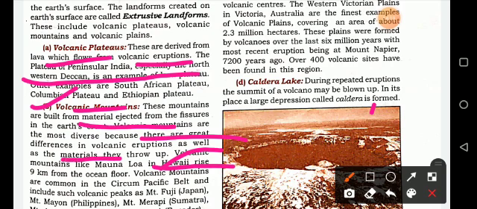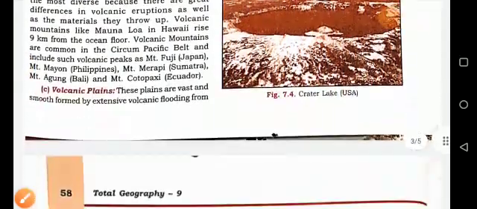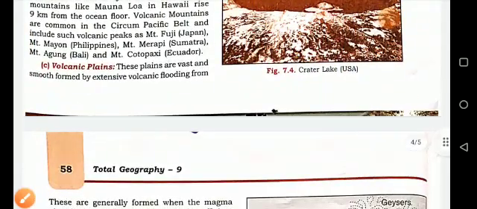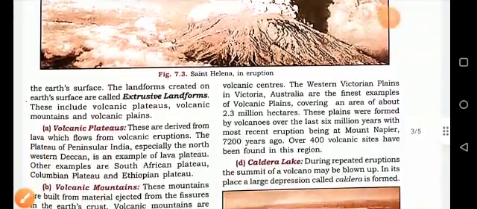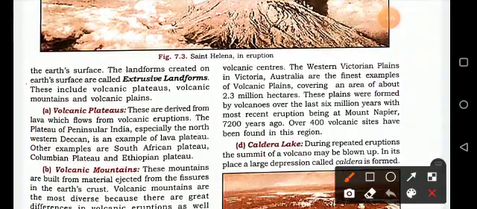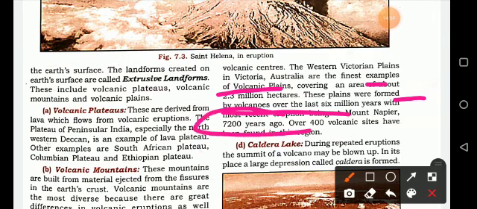Next is the volcanic plain. Volcanic plains are vast and smooth, formed by extensive lava flooding from a volcanic center. The Western Victoria Plains in Victoria, Australia are the finest example of volcanic plains formed by lava. These plains were formed by volcanoes over the last 6 million years, with the most recent eruption being at Mount Napier, 7200 years ago.